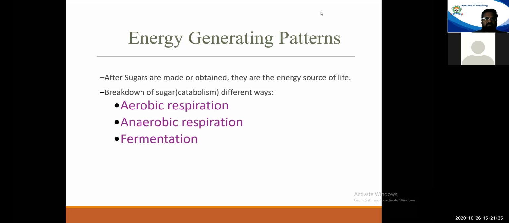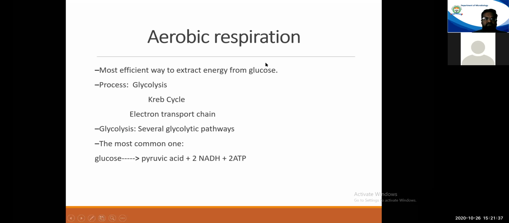Now, first, we'll be focusing on the aerobic respiration. Aerobic respiration is considered the most efficient way to extract the energy from glucose molecule.